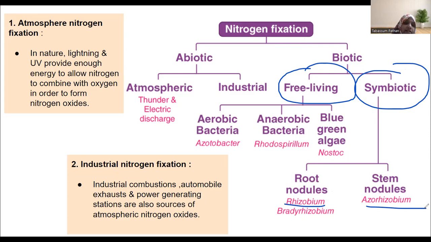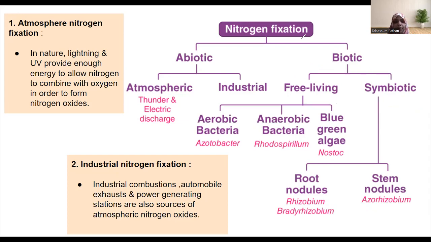They live with certain plants, and they convert N2 from the atmosphere to different forms, making it readily available for the plants. And in turn, the plant is giving them shelter and nutrition for their survival. So that's what the symbiotic relationship between the bacteria and the plant is.